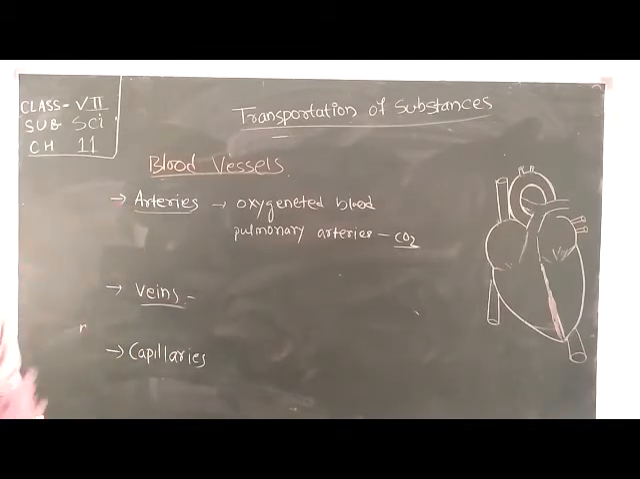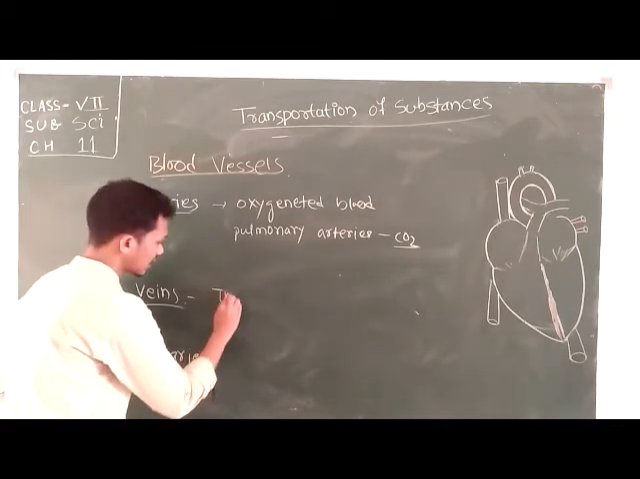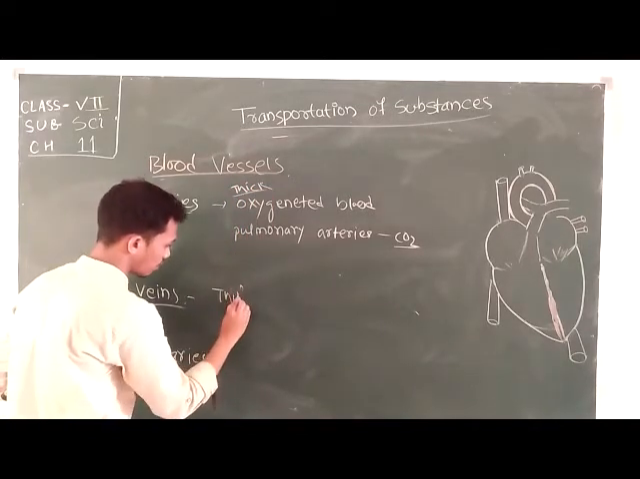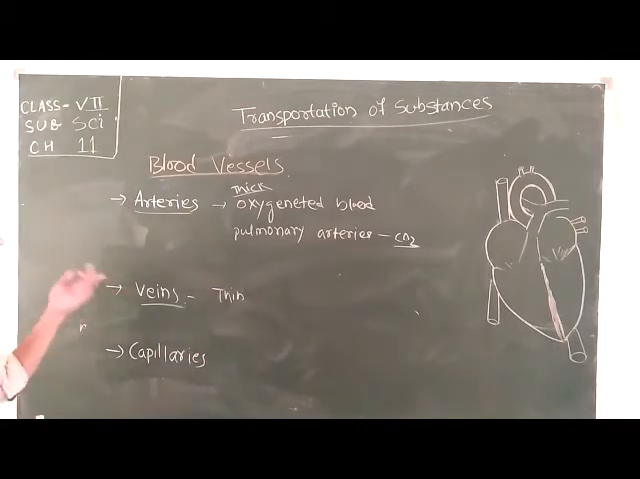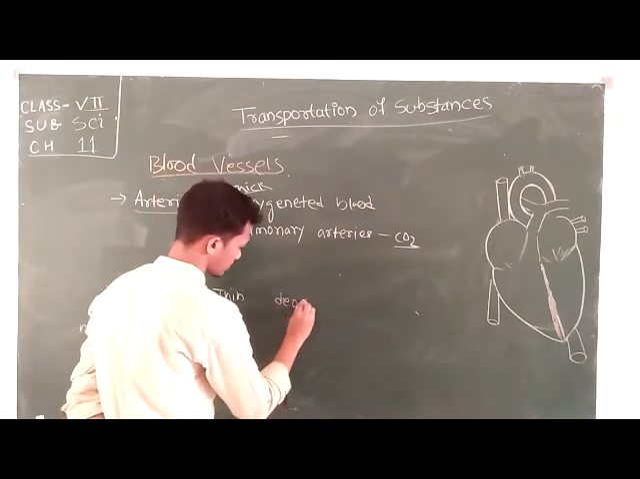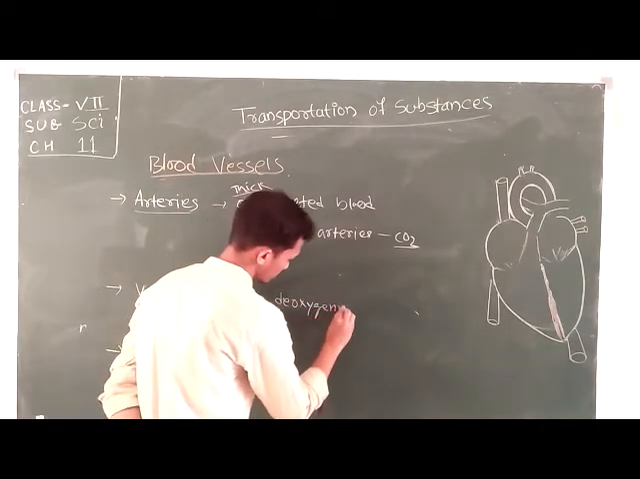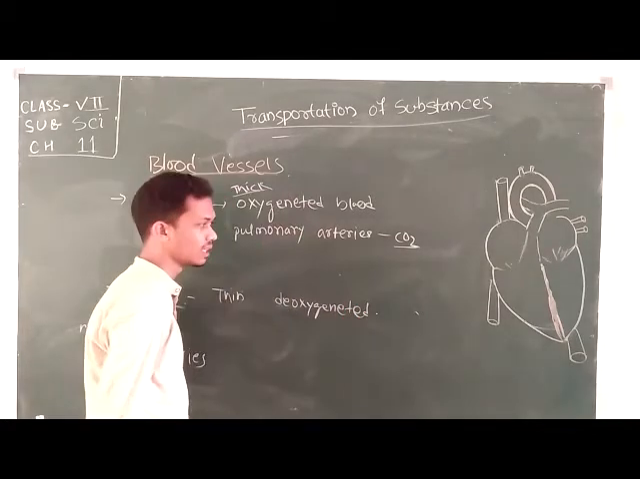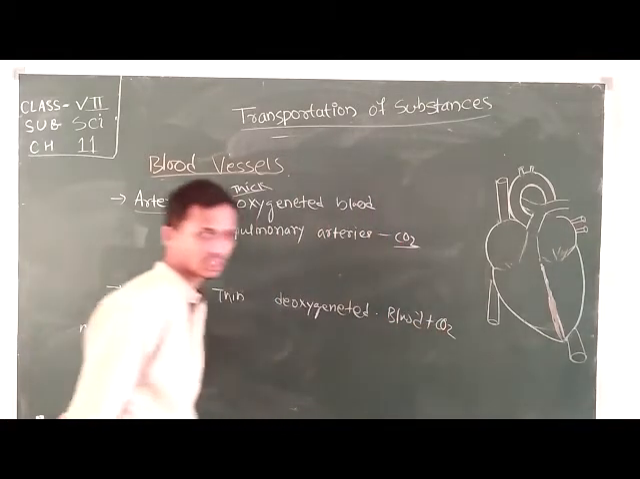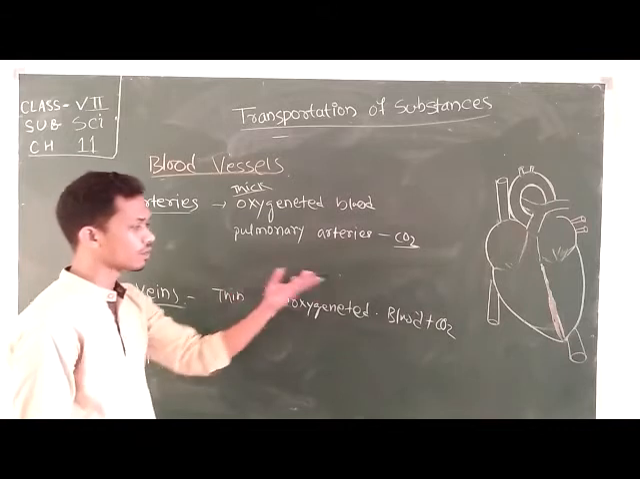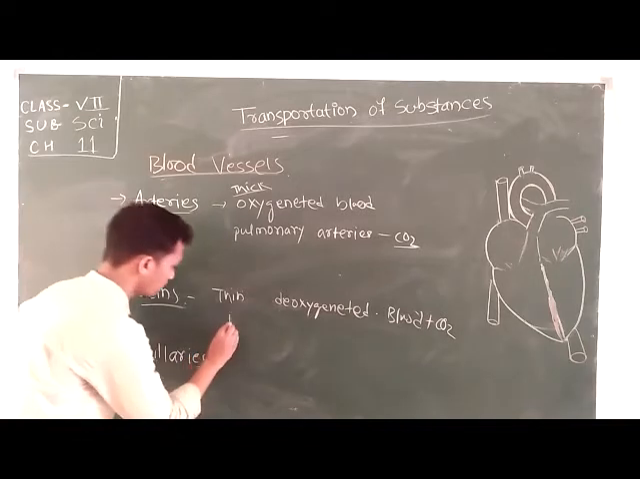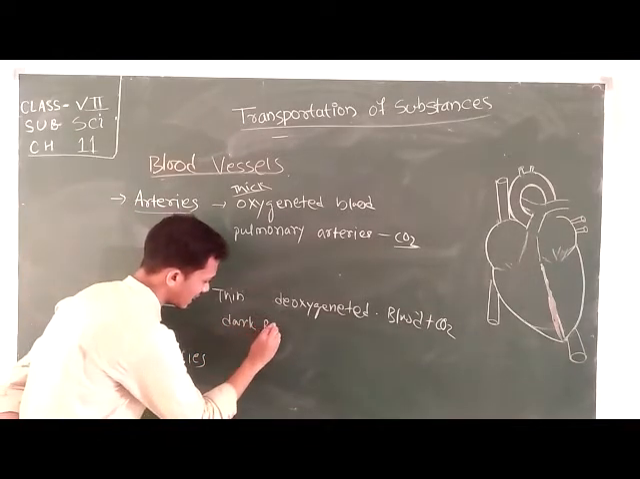Here, the arteries have thick walls, but the veins have thin walls. And veins mainly carry deoxygenated blood. Deoxygenated blood is the blood which is mixed with carbon dioxide. So due to carrying deoxygenated blood, the color of veins is mainly dark red.